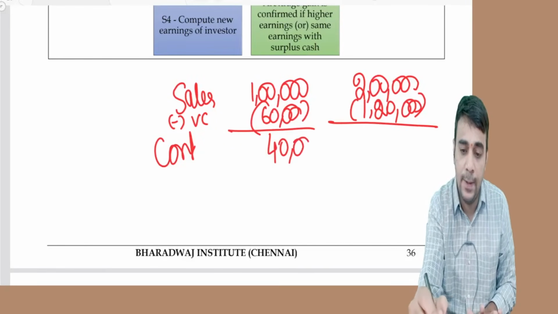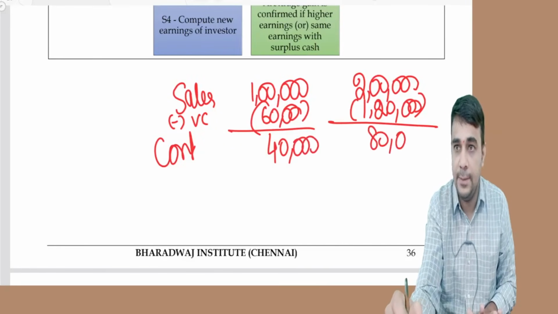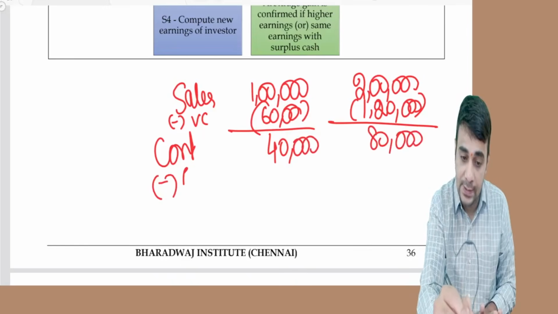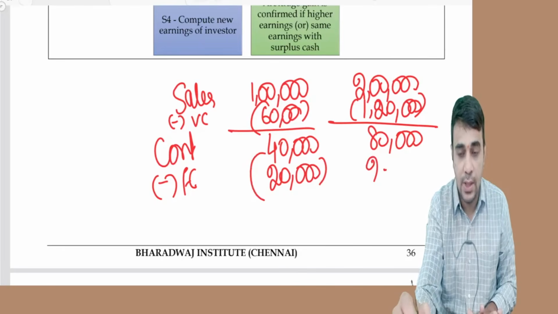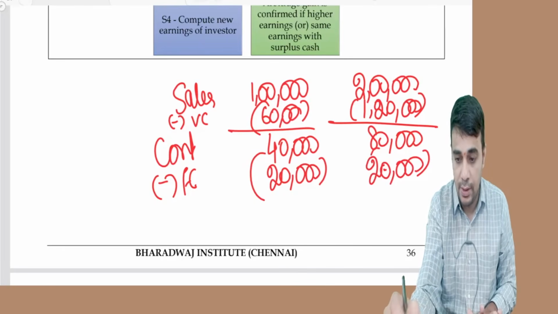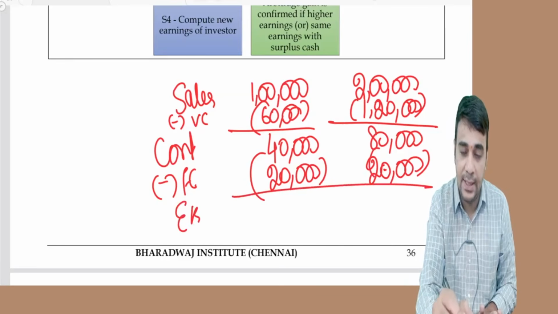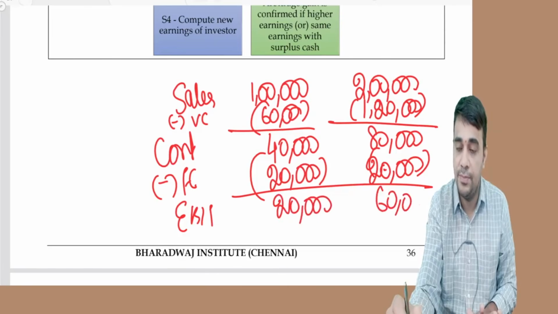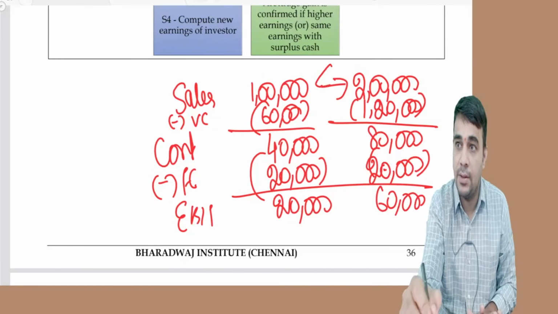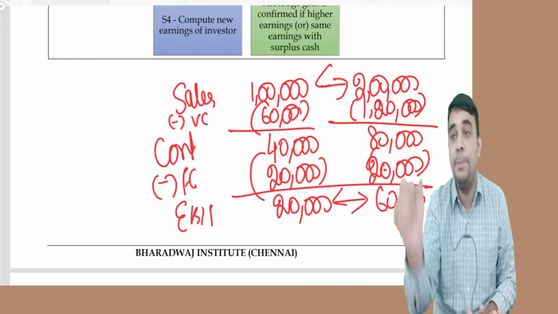Contribution is 80,000, less fixed cost 20,000. EBIT is 60,000. Sales has doubled, EBIT has tripled.